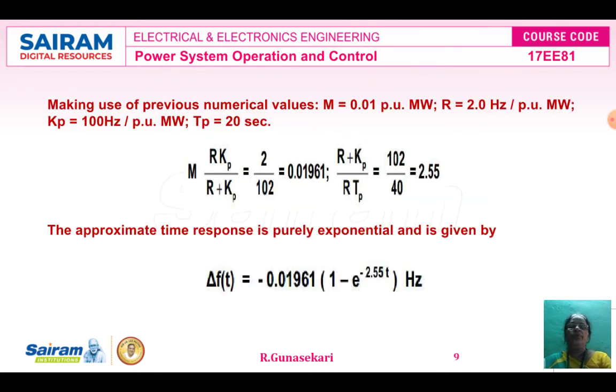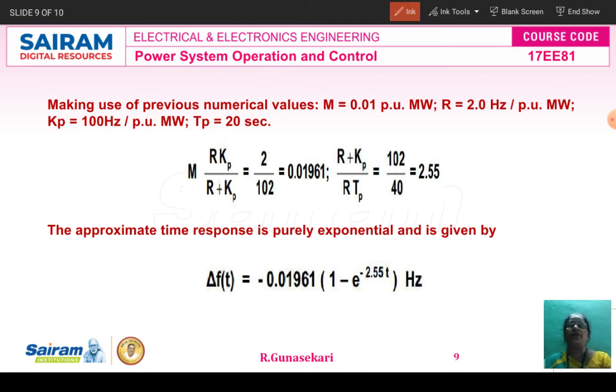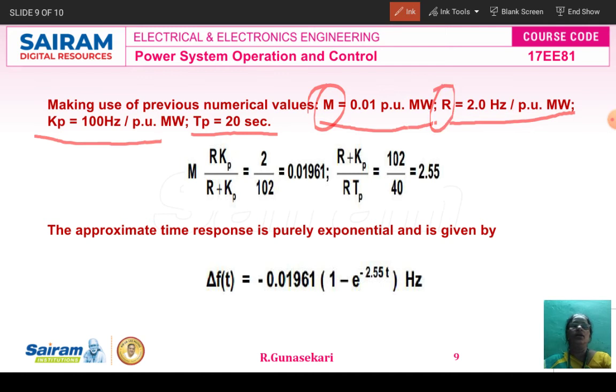Now in this equation, for understanding purposes, I am taking some sample values: m equal to 0.01 per unit megawatt, r equal to 2.0 hertz per unit megawatt, kp equal to 100 hertz per unit megawatt, then tp equal to 20 seconds. In this case m, r and kp are all converted into per unit values on the base value.